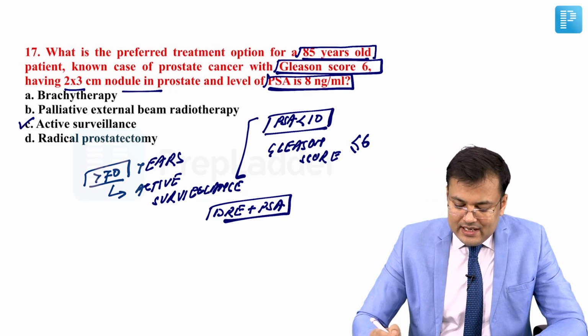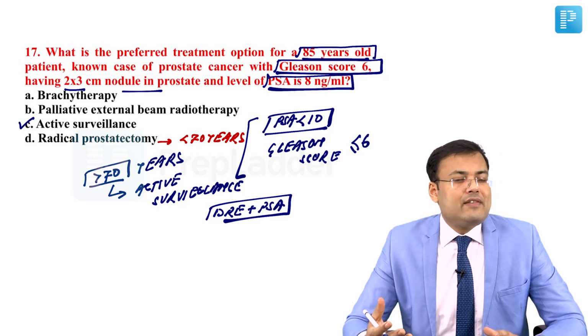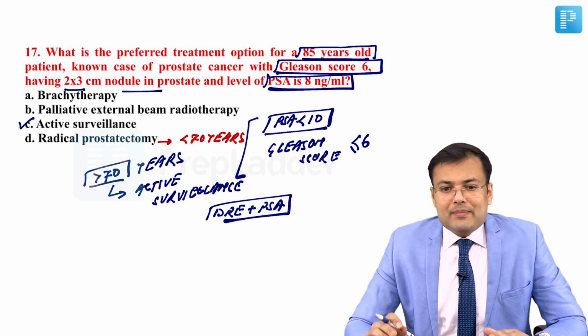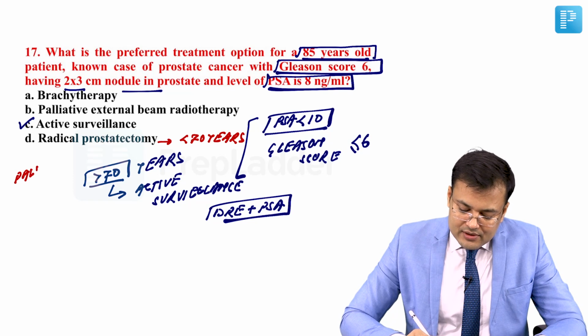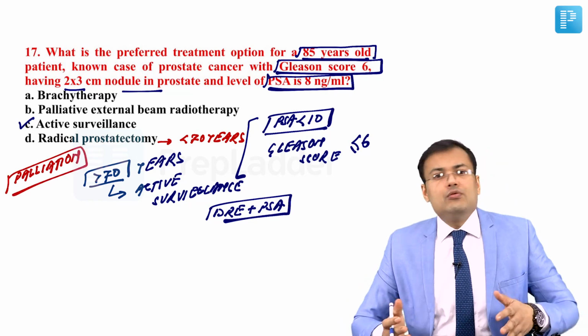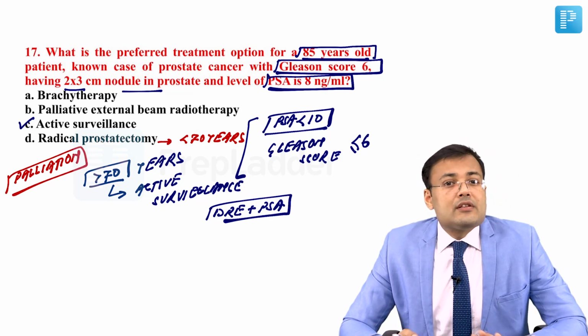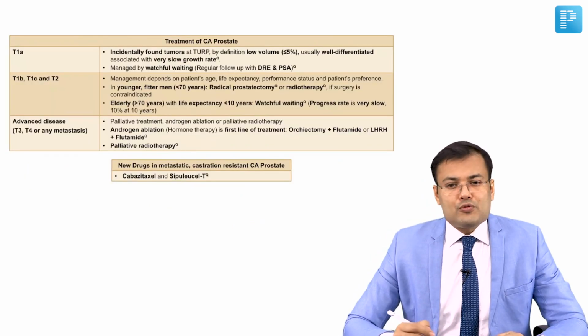In which cases is radical prostatectomy done? The age should be less than 70 years and life expectancy more than 10 years. What's the role of brachytherapy or external beam radiotherapy? These are methods of palliation, so palliative radiotherapy can be used. We use brachytherapy also, EBRT also. But for this patient, this is not the preferred option. Correct answer is C.